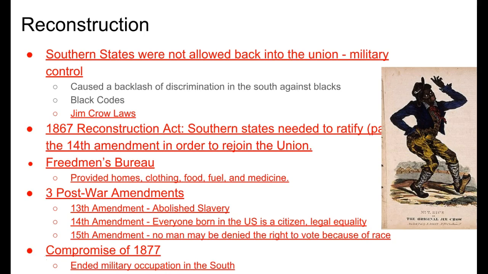So again, this did not give women the right to vote, but it did give all men the right to vote. And then in 1877 was the Compromise of 1877, and this ended military occupation in the South and therefore ended Reconstruction.